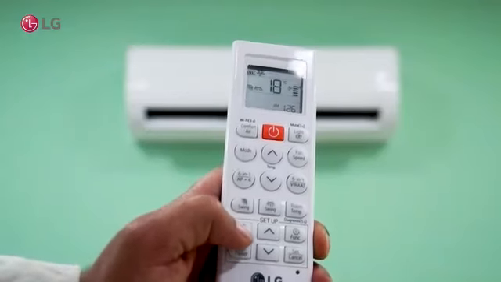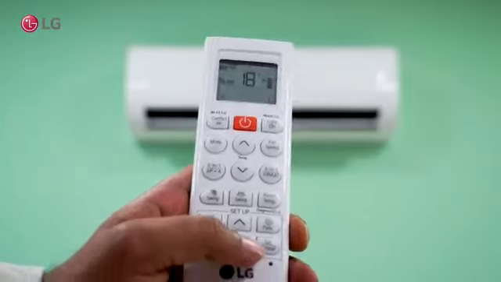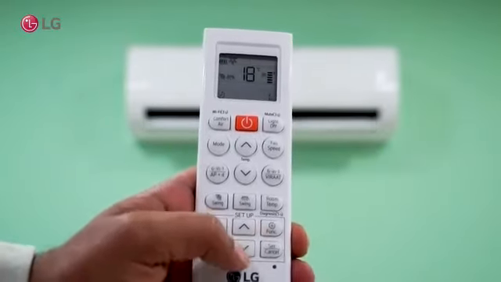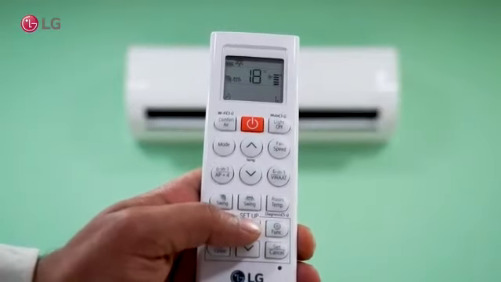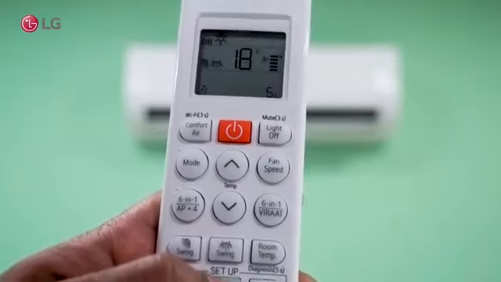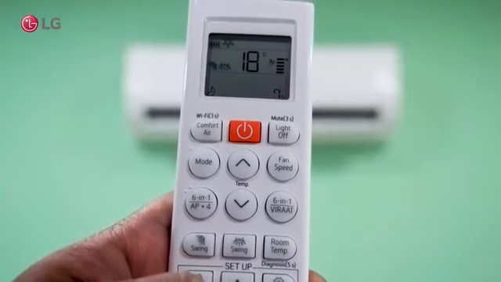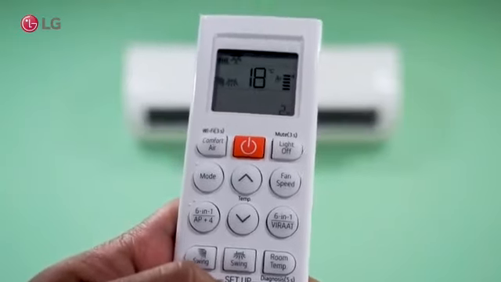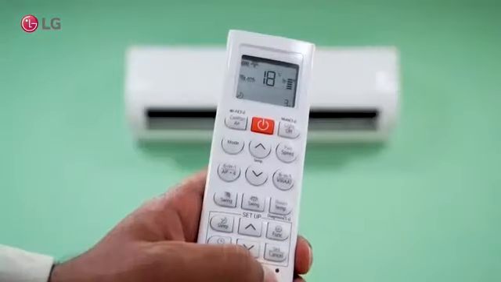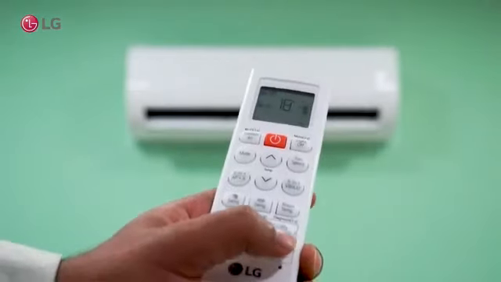Press sleep button on remote. Then, you will see the time blinking on the right bottom corner of remote's display. Select the time between 1 hour to 7 hours. Let's choose 3 hours. After selecting the time duration, press Set Cancel button to apply the sleep time setting.